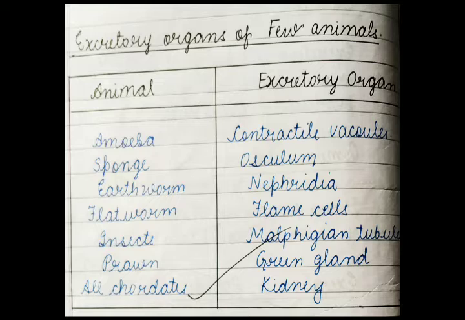Flatworm, they have flame cells. Insects, Malpighian tubules. Prawn, green gland. And all chordates, we have kidney to remove our waste. Fine. Now, let's start the process of excretion in human beings.